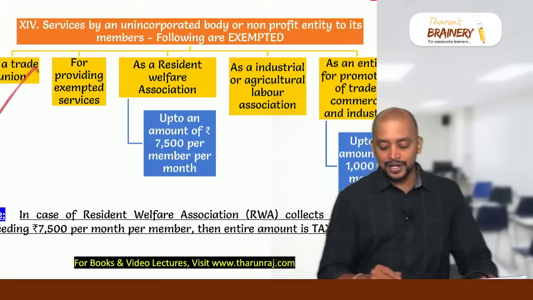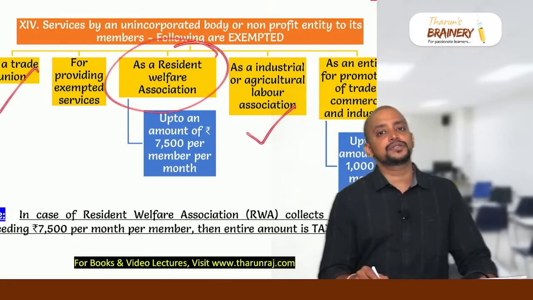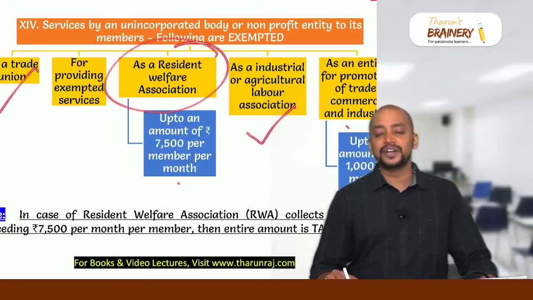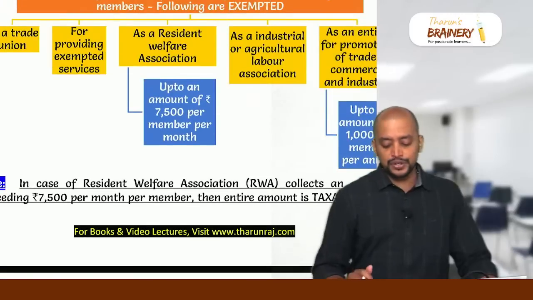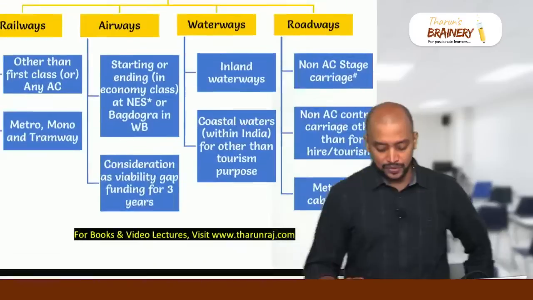So trade union, industrial or agricultural labor union is exempted irrespective of any amount, but if it is a resident welfare association, it is exempted if it does not exceed 7,500 rupees per month per member. If it is any other entity, then it will be up to 1,000 rupees per member per annum. Suppose in case of a resident welfare association, if it exceeds 7,500, entirely it will be taxable.